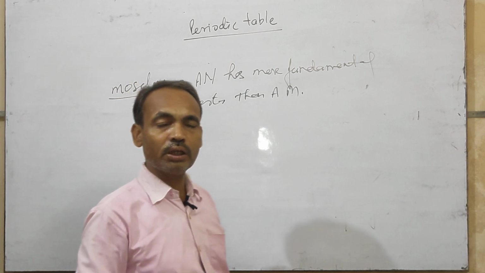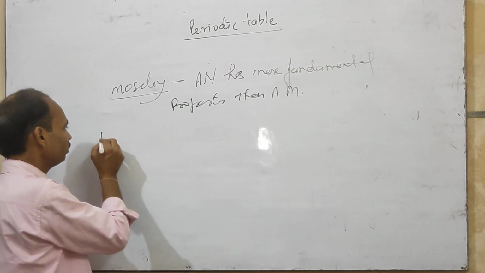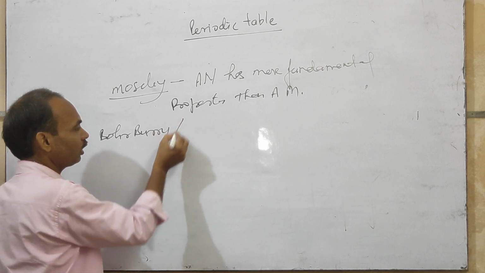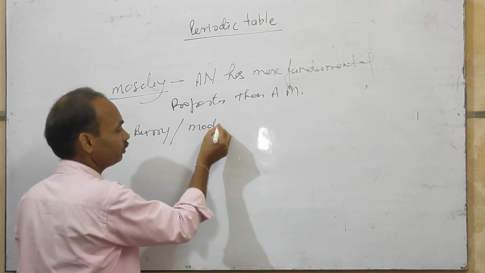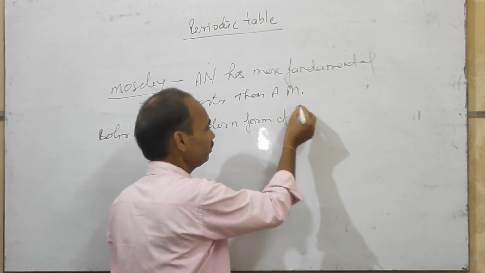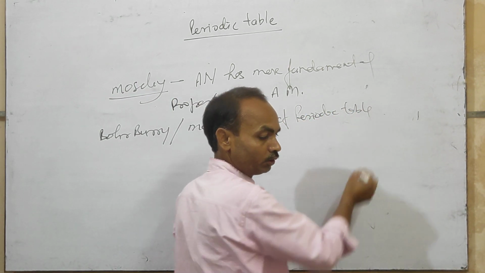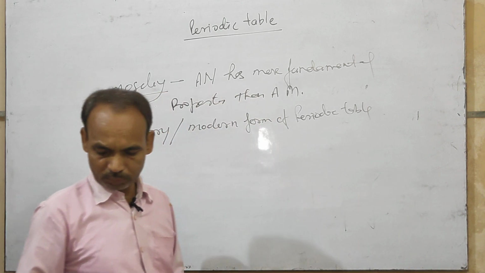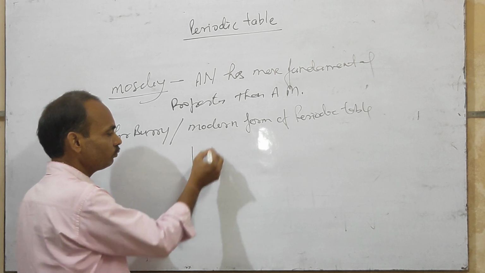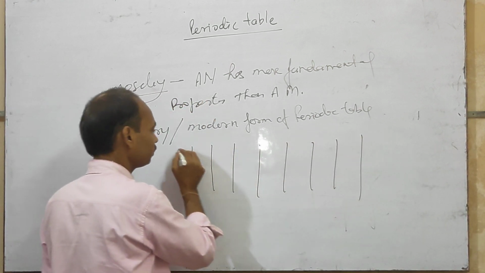According to Moseley's rule, a new periodic table was established, known as the Bohr-Bury or modern form of the periodic table. This modern form periodic table has 14 groups and 7 periods.